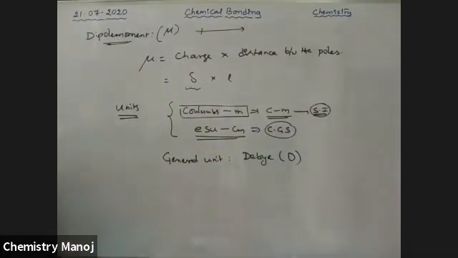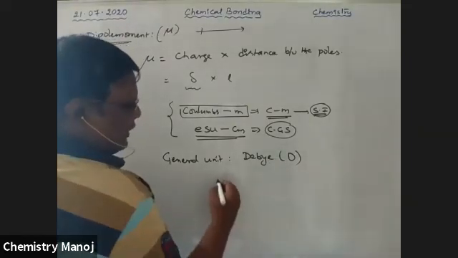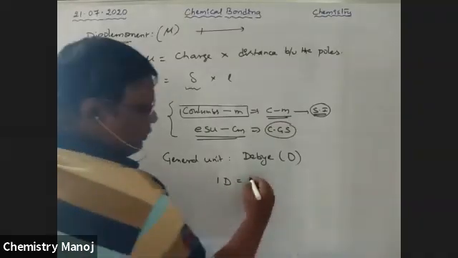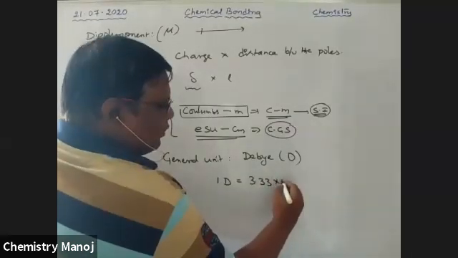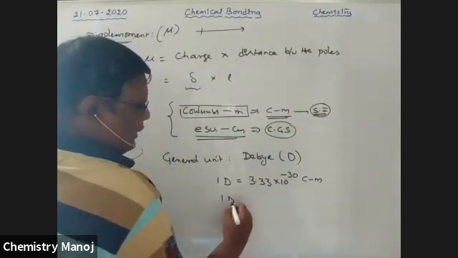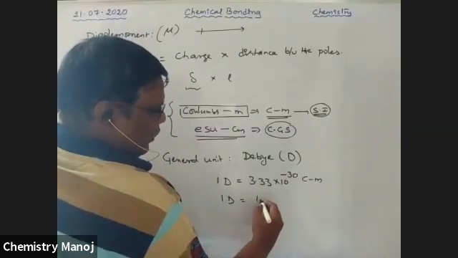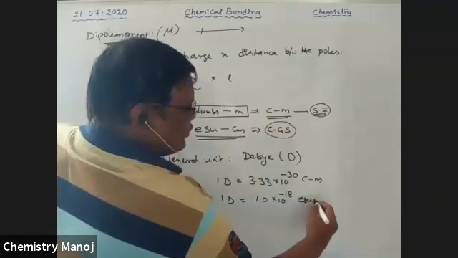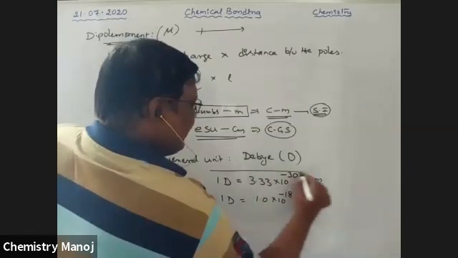Okay, so what is this debye? 1 debye is equal to 3.33 into 10 power minus 30 Coulomb meter, or 1 debye is equal to 1.0 into 10 power minus 18 ESU centimeters. This is very, very important, my dear boys.